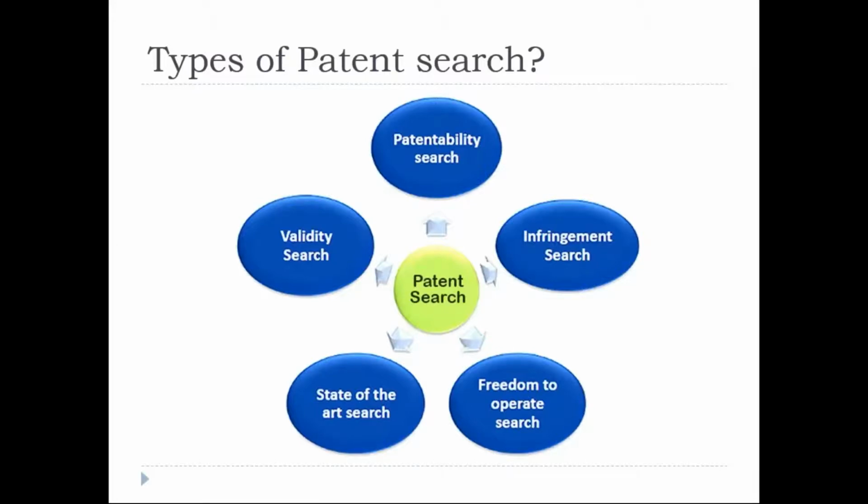So just as a glimpse, there are a few famous variants of patent search: patentability search, infringement search, freedom to operate search, state of the art search, and validity search, right? I'll take you through a small walkthrough of all these 5 or 6 techniques.